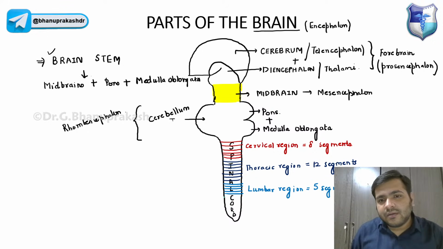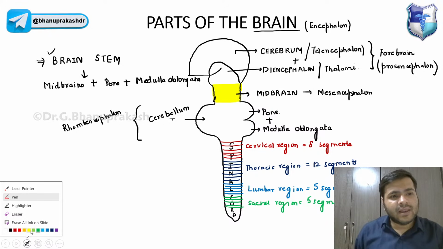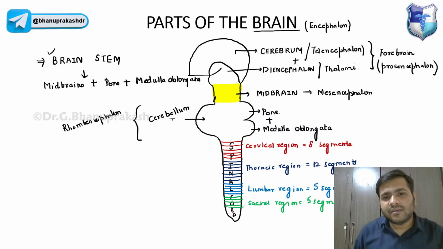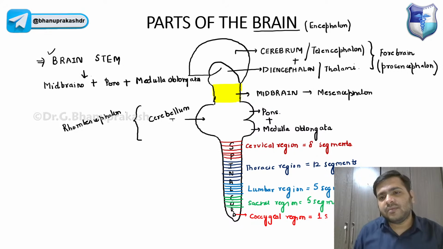Then again, we have the sacral region, right? The sacral region again has 5 segments. And the last one, guys, is the coccygeal region. It has one segment.